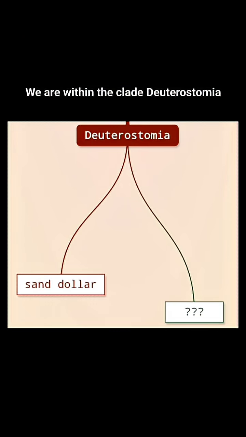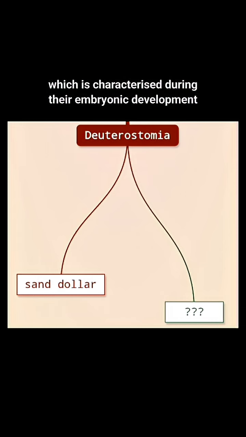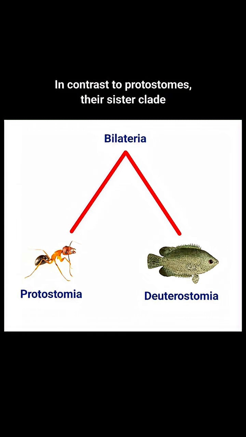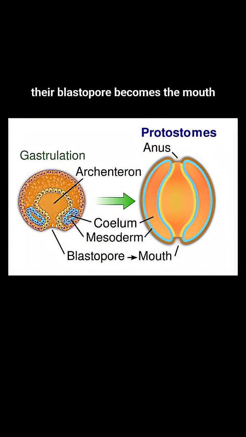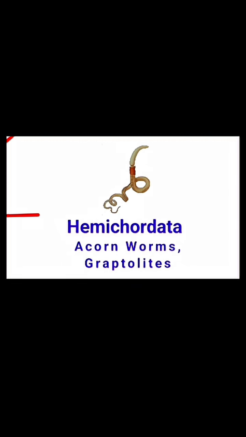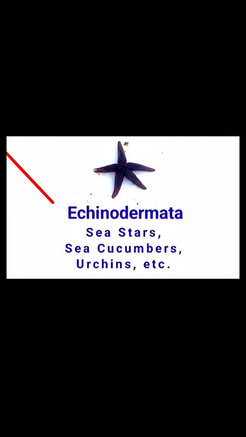Alright, we are within the clade Deuterostomia, which is characterized during their embryonic development, in which their blastopore becomes the anus. In contrast to protostomes, their sister clade, the blastopore becomes the mouth. Deuterostomia includes Chordata, Hemichordata, and Echinodermata.